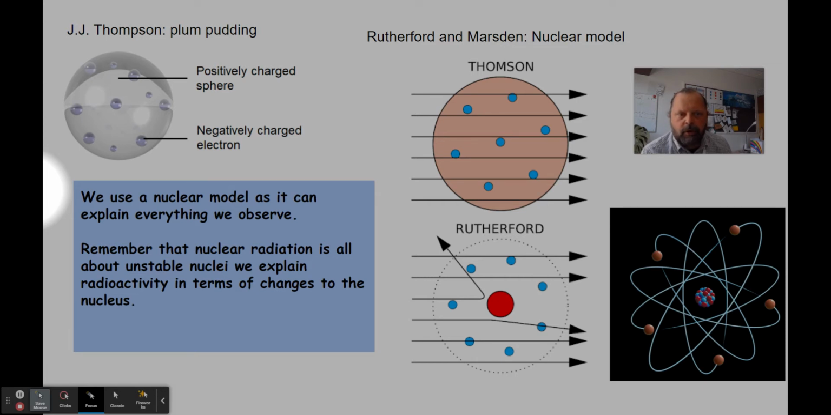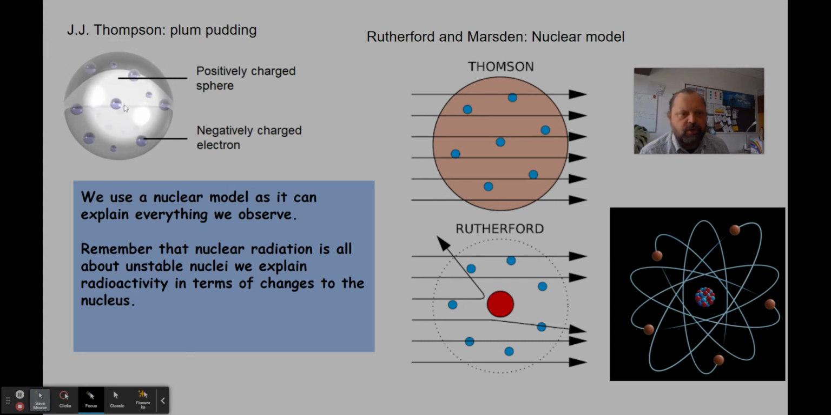I'm going to start off by talking about how our ideas about atoms have changed over time. There are just a few key people that you need to know the names of. So starting with an early model of an atom by a guy called J.J. Thomson. We refer to his model as the plum pudding because it looks a bit like a Christmas pudding. And you need to recall that this model involves a positively charged sphere with negatively charged electrons dotted throughout it.